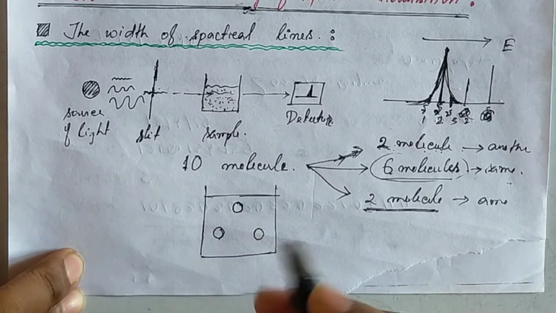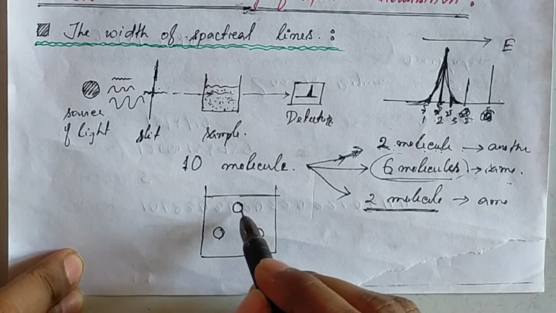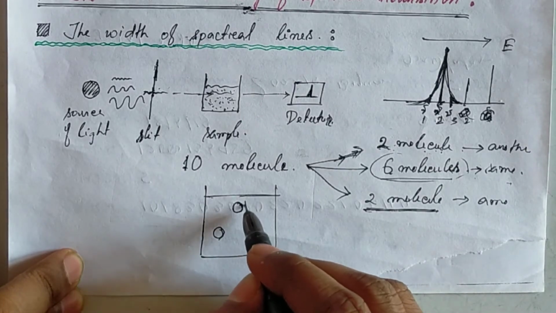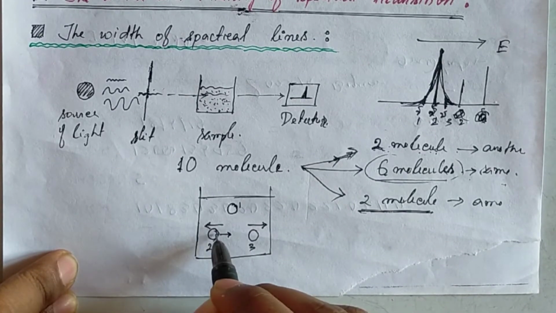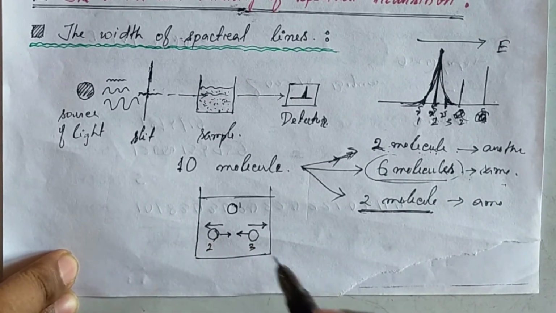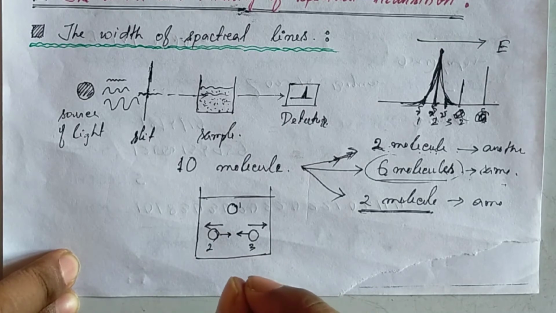Suppose this molecule is in a rigid state. There is no motion of this molecule. This is 1, this is 2, this is 3. If molecules 2 and 3 are moving in these directions, that means they are moving towards each other.